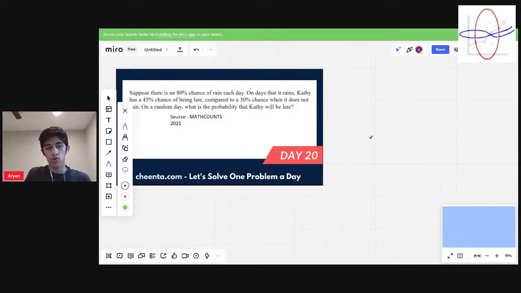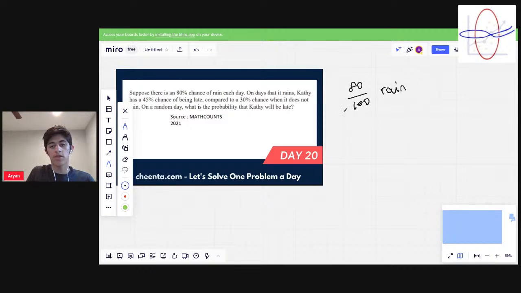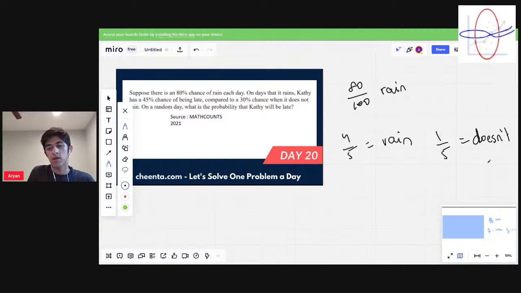Okay, so let's start with the fact that whether it rains or it doesn't rain, right? So 80% of the time it rains, so we could say instead of 80 over 100, 4/5 chance on any given day it rains. And that means 1/5 it does not rain. Okay, so we start there. 4/5 of the days it's going to rain and 1/5 of the time it won't. And now we have two options. If it rains, then she has a 45% chance of being late. But if it doesn't rain, she has a 30% chance.